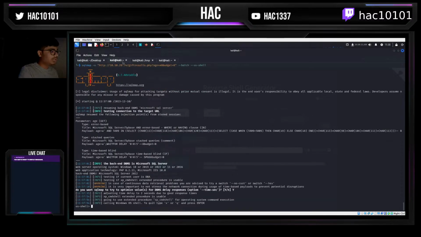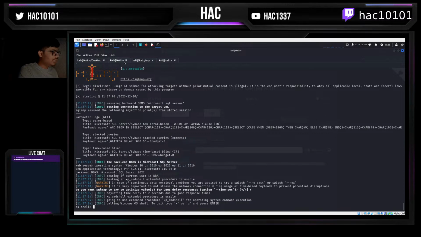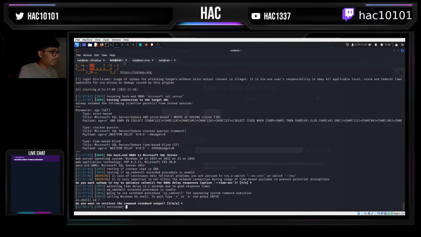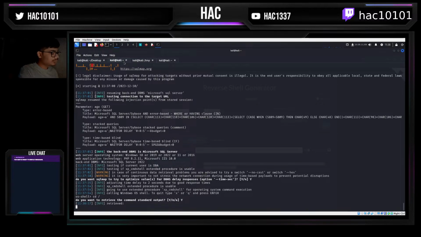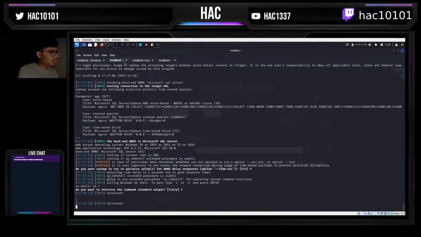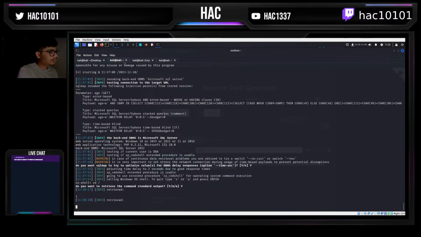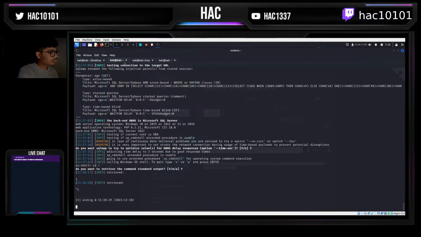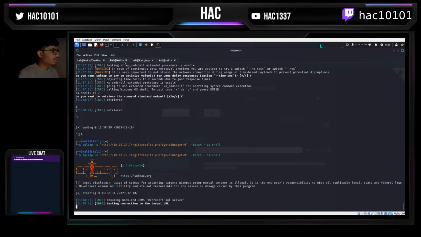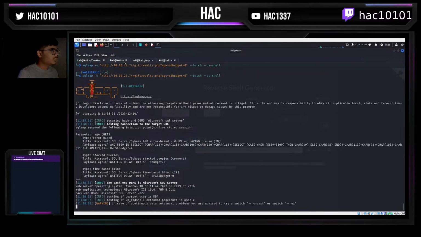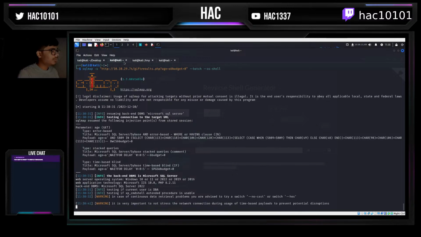The same goes with this too. I can probably run something like this. Okay, so I do see a problem. Probably need to run this again. Fingers crossed. Okay, so xp_cmdshell extended procedure is stable. Testing if current user is DBA.